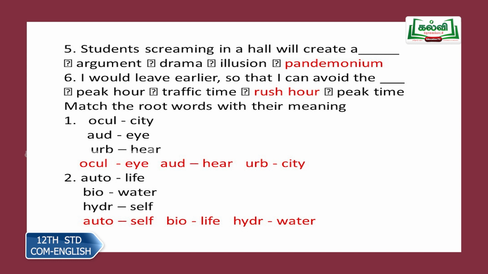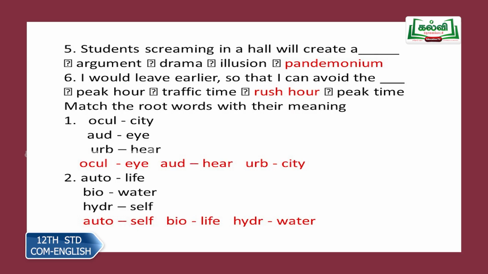Next one, I would leave earlier so that I can avoid the dash. So rush hour, I can avoid the rush hour. Now we got some words, you have to match the root words with their meaning. So they are mingled. You have to pick out the right answer. Ocul, city, aud, herb, urb. So ocular refers to the eye. Then audio means your hearing sense, so it is here, pertaining to the ears. Audio, visual. Then urb refers to urban. So city is your right answer.